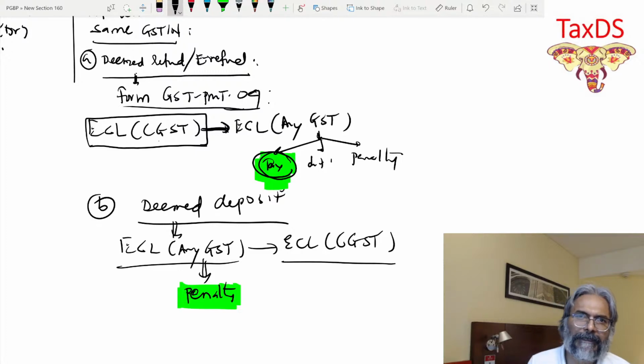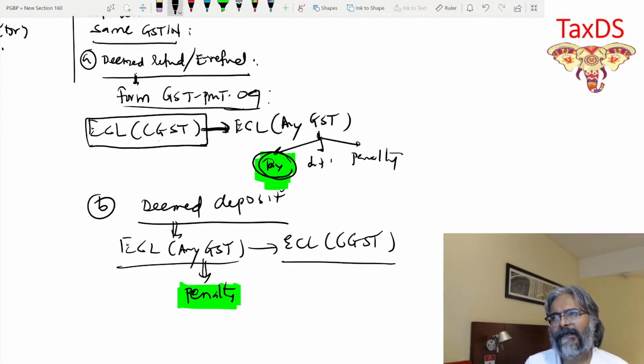So in the first case, in my cash ledger of major head CGST, I got the e-refund of tax. E-refund of tax, students. And in the second case, what happens? Now I'm depositing the penalty in the same CGST, which is the major head.